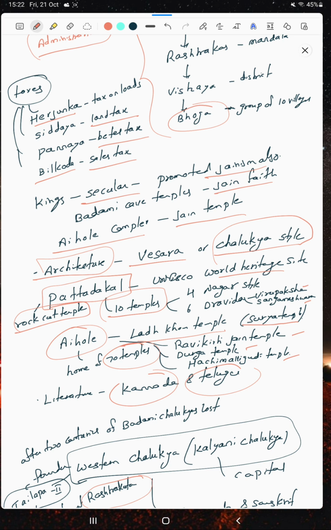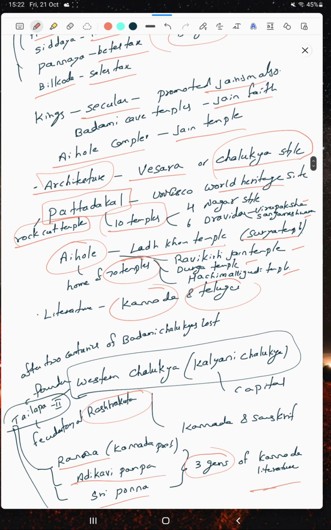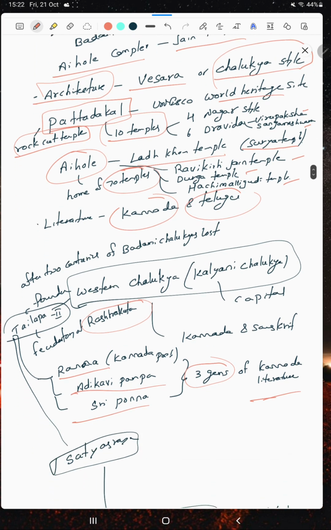The Vesara style: most Chalukya work was in the Vesara style, which is a mix of Nagara and Dravida. Okay, and Pattadakal, which is a famous rock-cut temple site, has 10 temples, 4 of which are Nagara and 6 Dravida. Among the Dravida temples are the Virupaksha temple and the Sangameshwara temple. Aihole has the Ladkhan temple, which is a famous one. The Ravikirti Jain temple is famous. Then the Durga temple, the Huchchimalligudi temple, and in literature, Kannada and Telugu became popular.